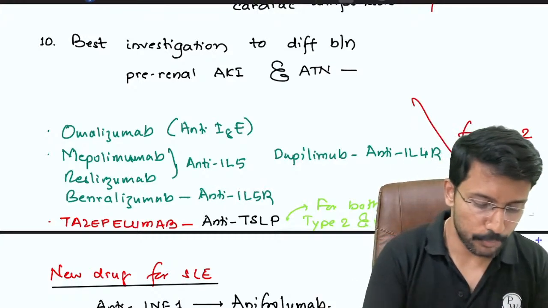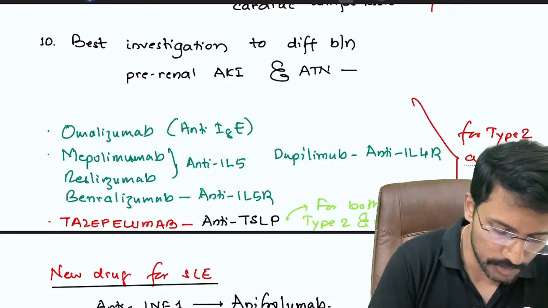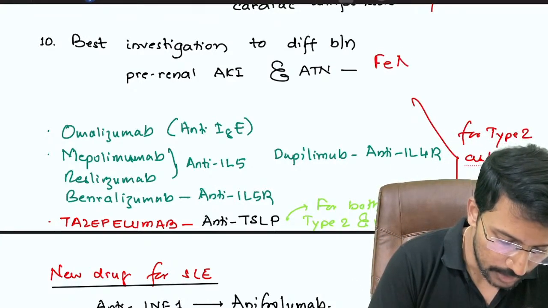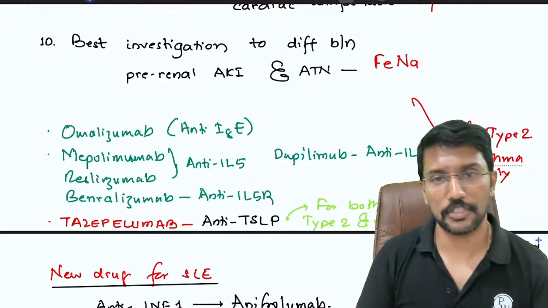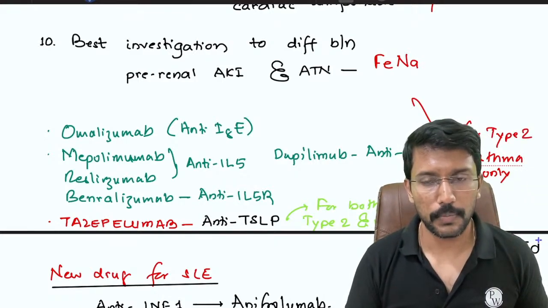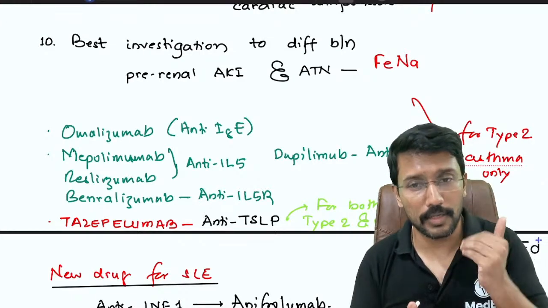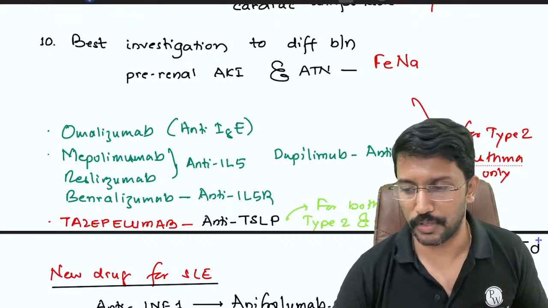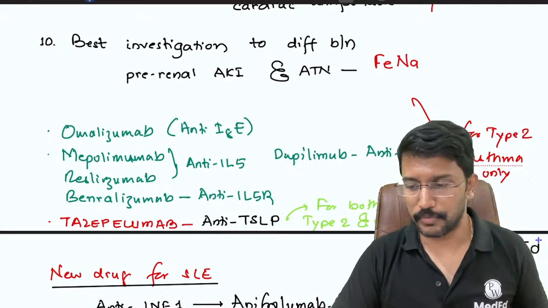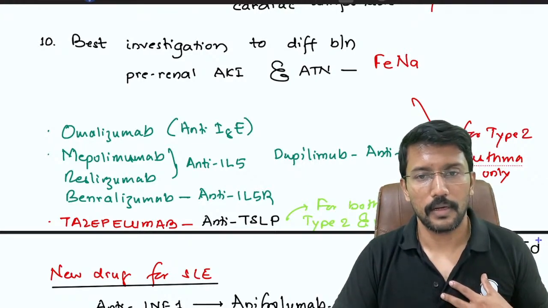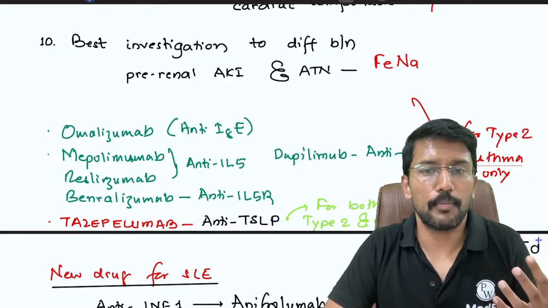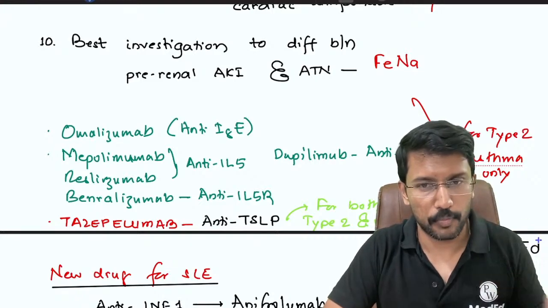Okay, but the most important investigation that will help us to differentiate between pre-renal AKI and acute tubular necrosis is fractional excretion of sodium. See, if the kidneys are underperfused or BP is low, should I reabsorb more sodium or excrete more sodium? Absolutely right, FENa. So if I am in hypotension, that is the most common reason for pre-renal AKI.